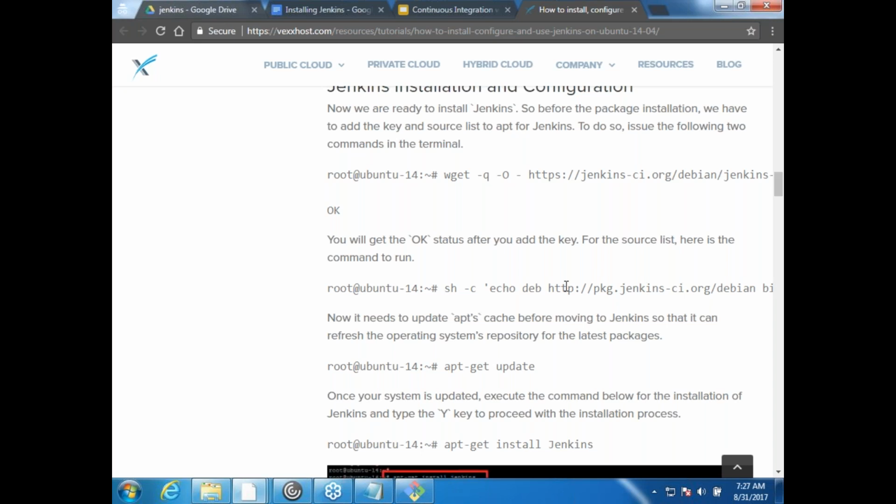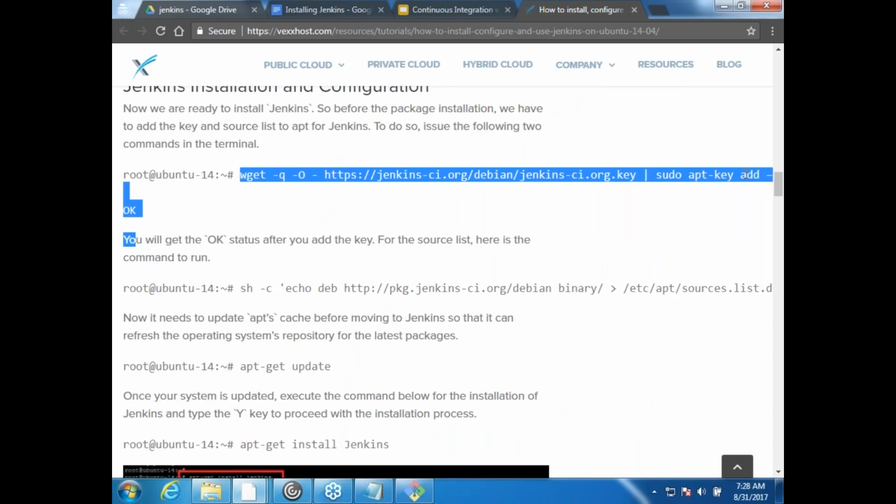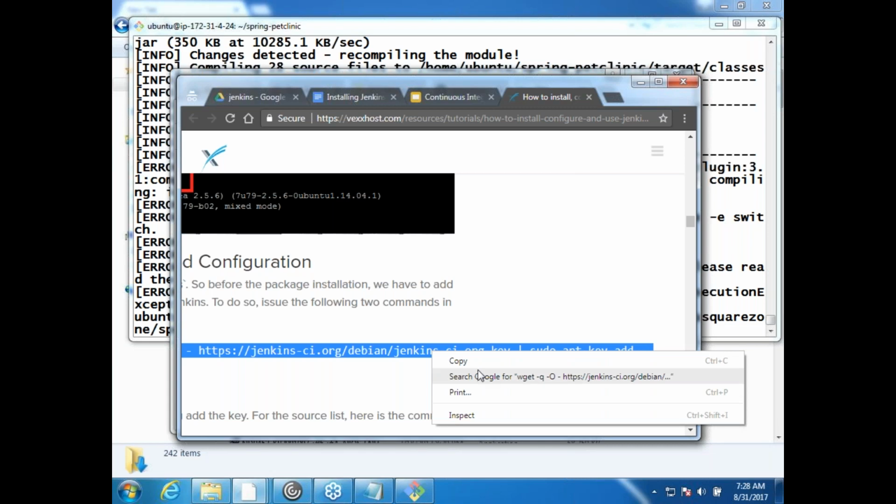Okay, so always the safest place to start with is go to the Jenkins site and see whatever it suggests for whatever version you are looking at. But for now, I'd be doing whatever is written over here. So wget. Okay, let me do this so that we would be able to see the command.